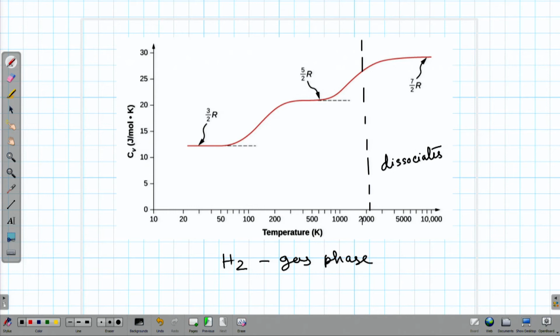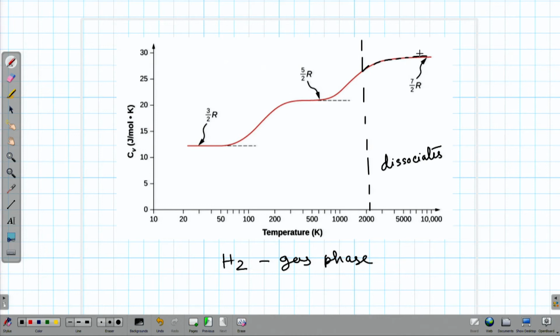Look at the temperature scale, it is around 2000 Kelvin. Now, 2000 Kelvin is a high enough temperature that the molecule does not stay in this H2 form anymore, it separates into 2 H atoms. But anyway, the actual experimentally measured trend is found up till this point, and after that this is more of a hypothetical extension.